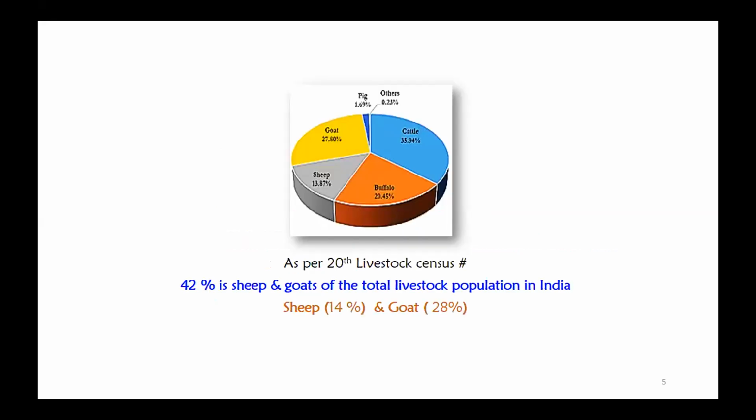Here we can see through this pie chart that the highest livestock is cattle, which is about 35.94%, and second is goat, which is 27.60%, and third is buffalo, which is 20.45%, and sheep is 13.87%, and pig is 1.69%, and other livestock is 0.23%. So we can see that about 42% of the total livestock population of India is sheep and goat, which is about 14% sheep and 28% goat.